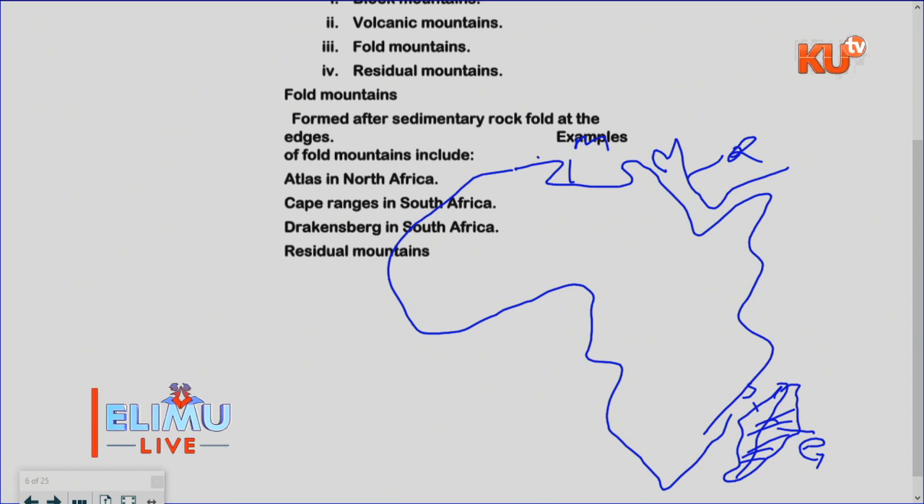But my main intention is to show you where we have the fold mountains. The first fold mountain is called the Atlas. Atlas is found in Morocco. Morocco is around this part. Maybe I'll use letters. Let me use number 1. That is number 1, where we have the Atlas. Then we have another one which is called the Aquapim in Ghana. Ghana is around this part. I'll use number 2. This one is called Aquapim in Ghana.